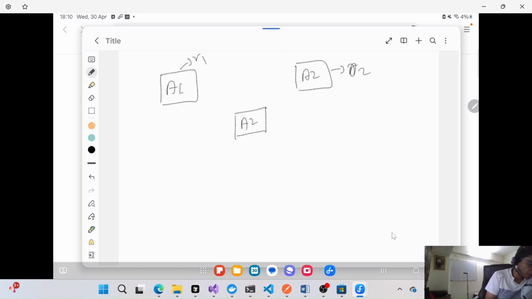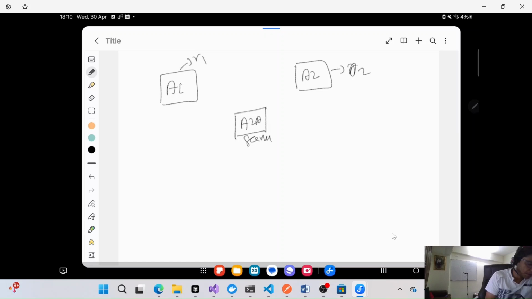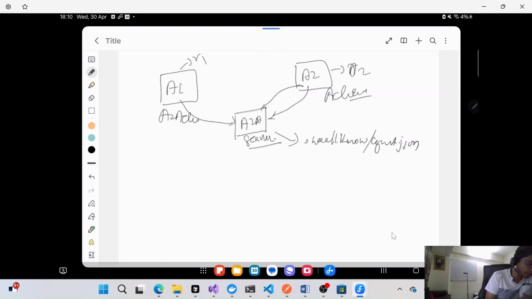So there will be an A2A server, and the A2A server will expose some well-known definitions of agents.json here, and through this A2A server, A1 and A2 will communicate and share their resources, right? So they will have to create an A2A client here. A1 will act as an A2A client, right?